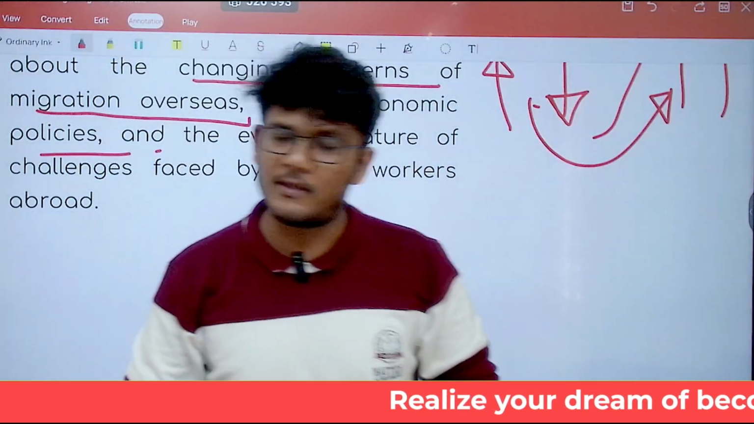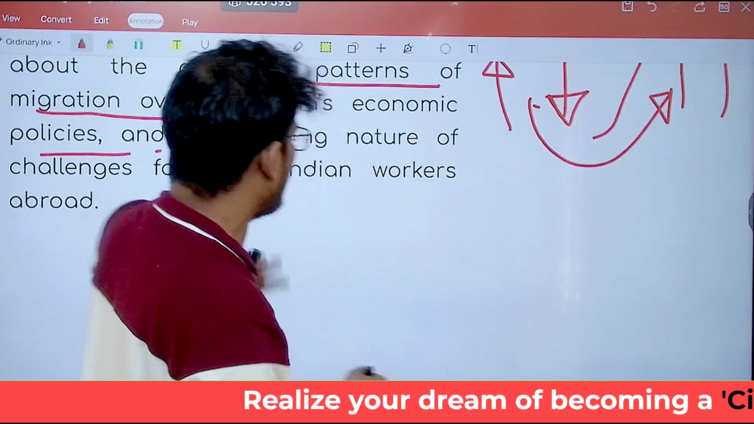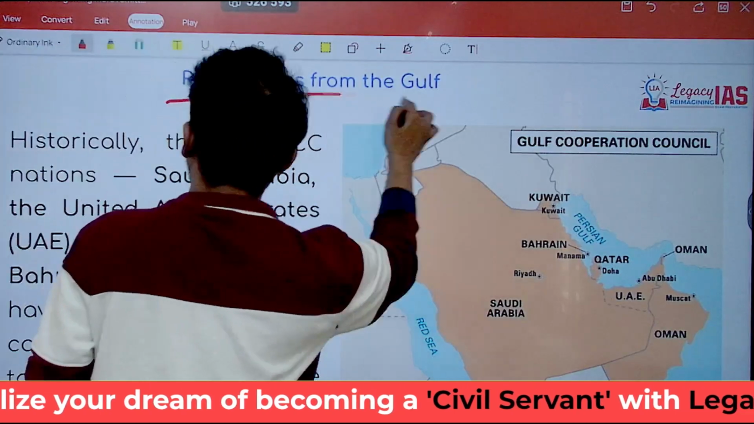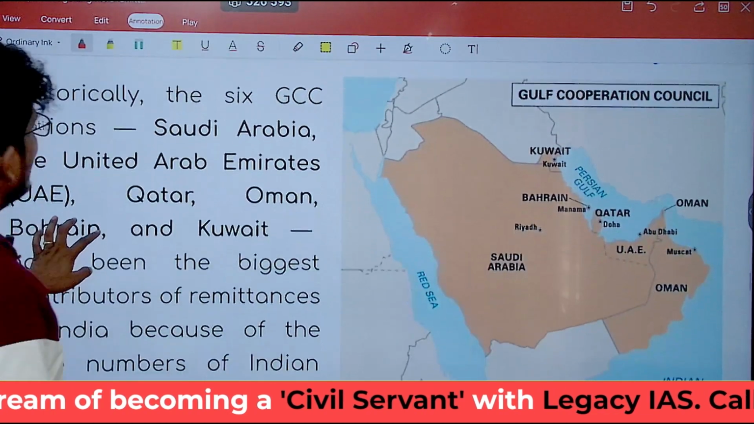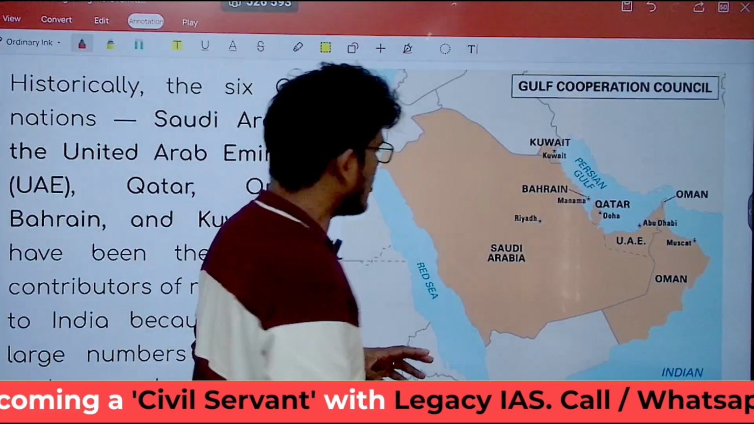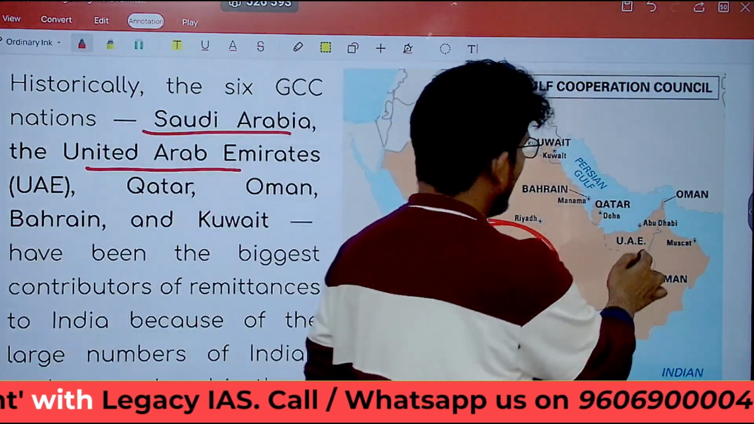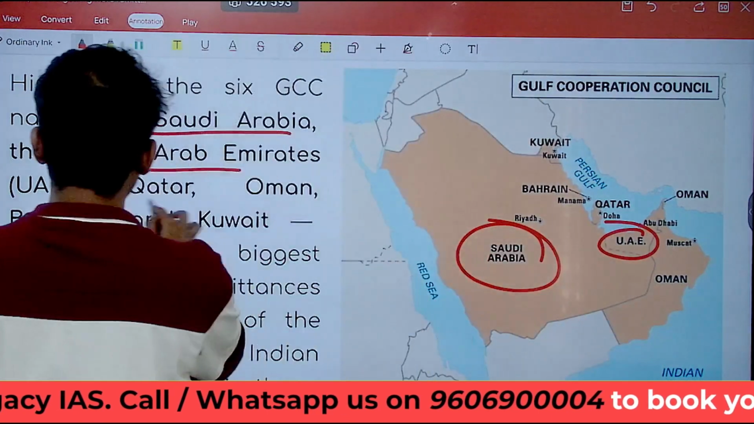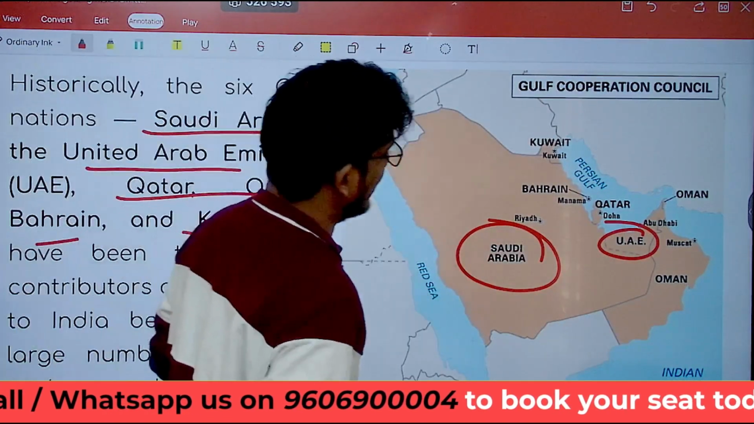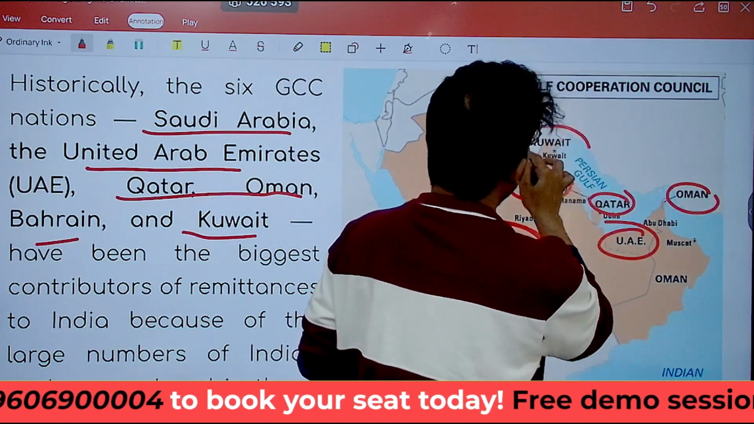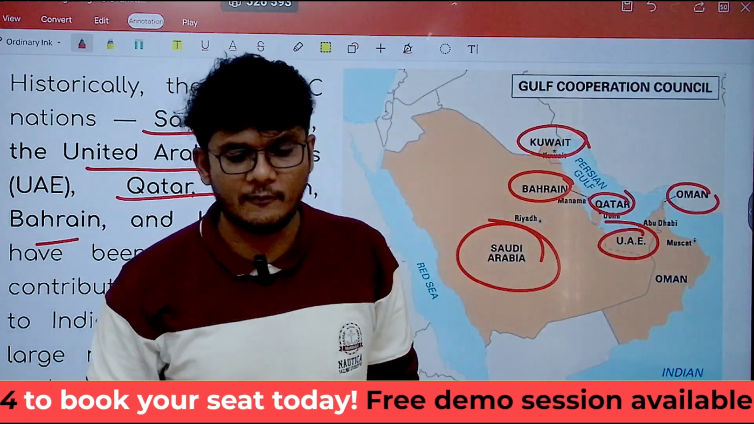At the same time, the GCC Council remittances do not as such go down. Now, if we look at the remittances from the Gulf, historically the 6 GCC nations, which are these nations? You have Saudi Arabia, United Arab Emirates, Qatar, Oman, Bahrain and Kuwait. Important countries of GCC.